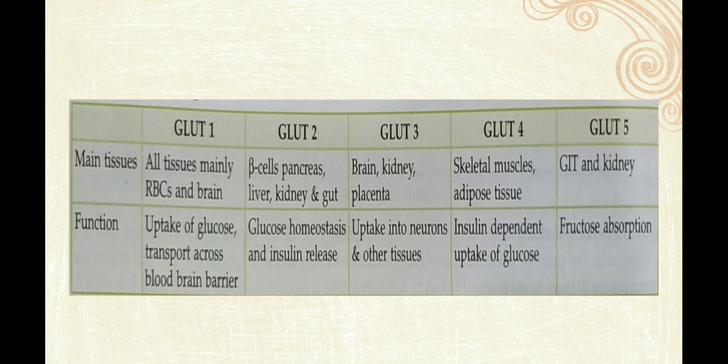GLUT 1 is mainly RBC and brain. GLUT 2 is beta cell, pancreas, liver, kidney, gut. GLUT 3 brain, kidney, placenta. GLUT 4 is skeletal muscle and adipose tissue, and GLUT 5 GIT and kidney. GLUT 2 pancreas, GLUT 4 muscle and adipose tissue.